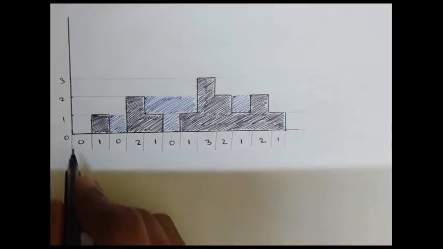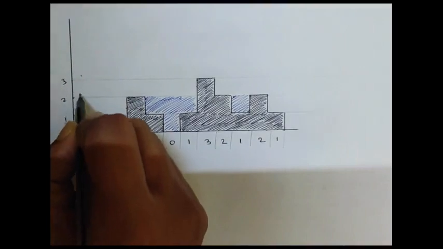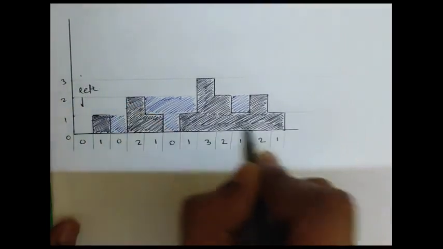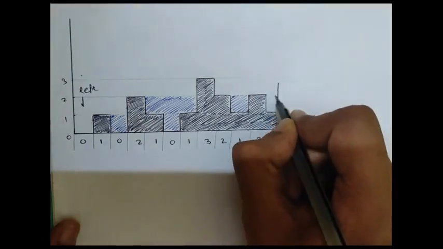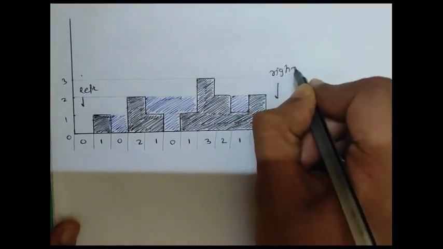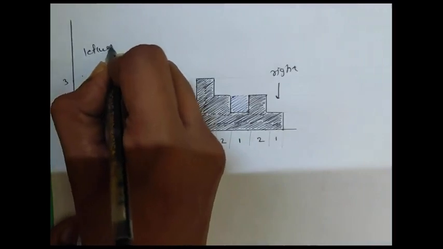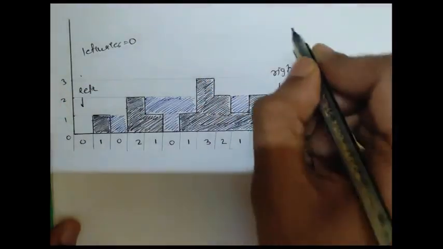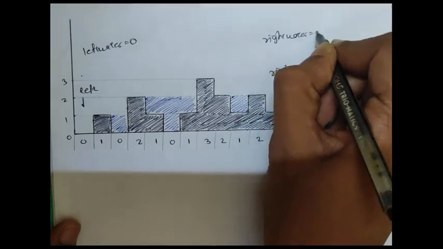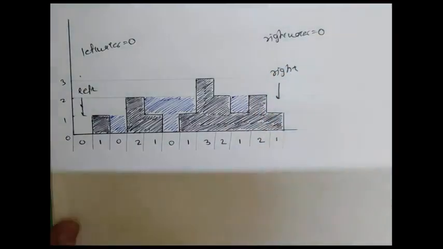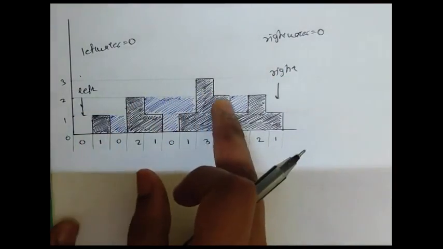So in this approach, we will make the starting index as left. So this is left, and the rightmost index, the last index of size n minus 1, will be right. We will make left water as 0 and the right water also 0. So we will make a while loop for left less than right.